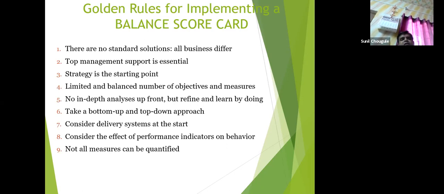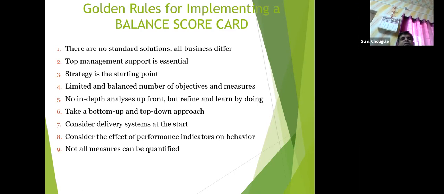Strategy is the starting point. We have seen strategy is the point from where all these four perspectives, learning and growth, customer perception, and financial perspective, start. Strategy is a very important thing. Have a limited and balanced number of objectives and measures.